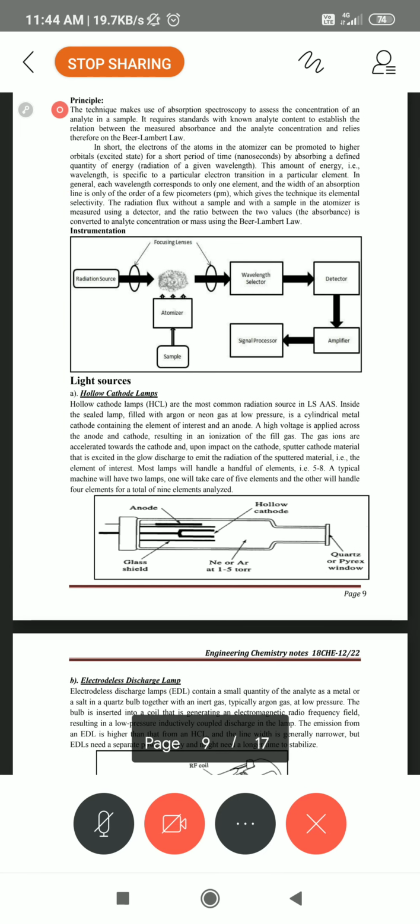When the atom absorbs the light and is excited to the higher level, it sends the signal, and we can estimate the energy. How much energy it gains, we can estimate by one formula: delta E equals E2 minus E1.